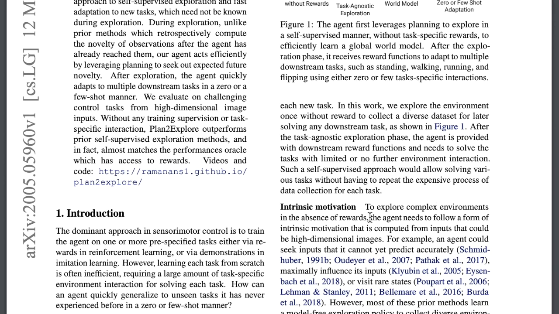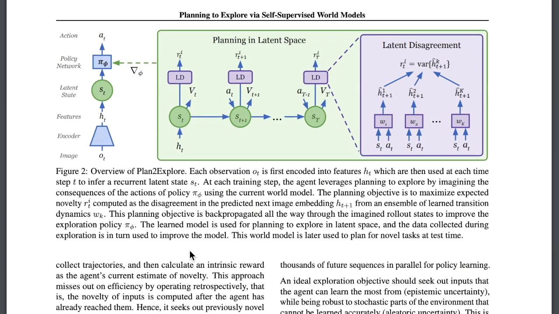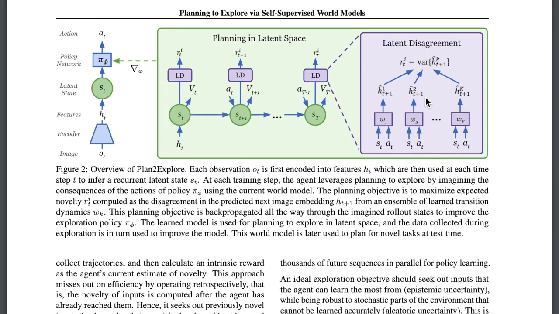Plan to Explore is a model-based technique, but rather than reconstructing the entire pixel state of the next state, it predicts the future in a compressed, latent space. This technique dramatically reduces the computational requirements of this and has been used in other techniques such as Dreamer or mu0. The novelty of Plan to Explore is that it uses its world model to search for novel states.